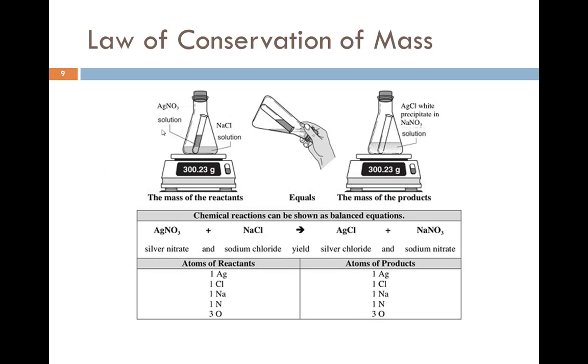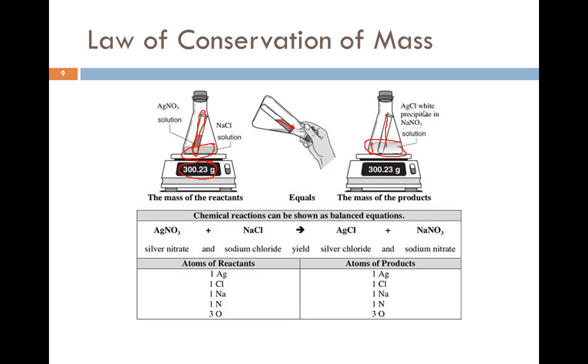Here's an example. In this test tube, we have silver nitrate, and in the flask, we have sodium chloride. Notice the mass is 300.23 grams. When the flask is tipped upside down, the silver nitrate goes into the sodium chloride solution. Notice that the volume went up, and now the test tube is empty. If you look really closely, you can see little white flakes in here.